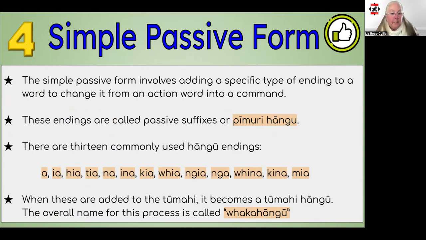Number 4, the simple passive form. This one is about adding endings or suffixes to the end of a word to change it from a common tūmahi into a tūhau, from an action word into an instruction. These endings are called passive suffixes or pi muri hāngu. There are 13 different commonly used endings and I've listed them all here. When we do this to a word, it's called whakahāngu, changing a word into a kupu hāngu.